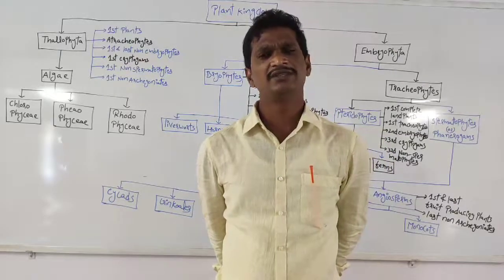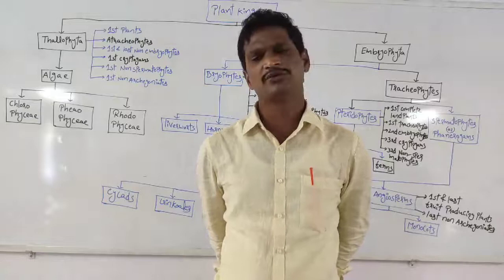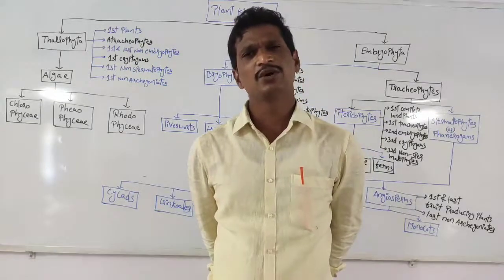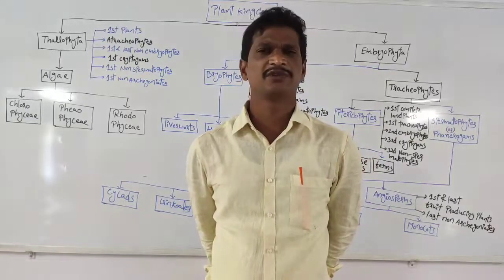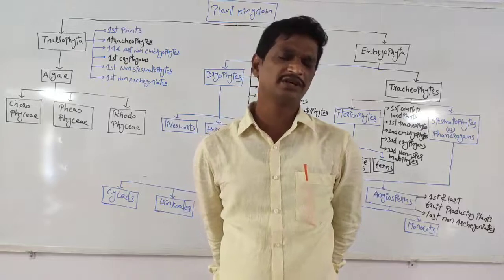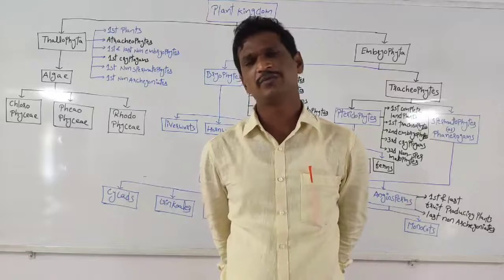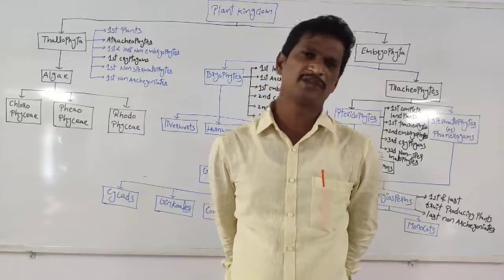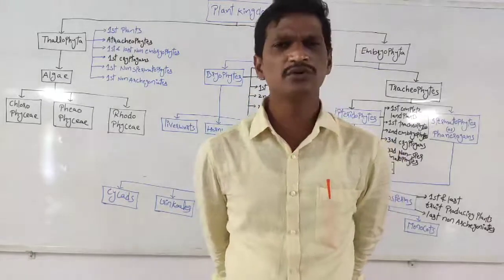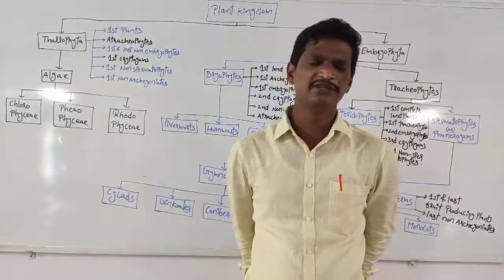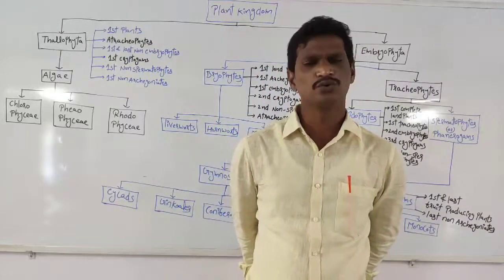These are plants, no doubt about it, but within these plants, we can't differentiate the plant body into leaf, stem, and roots.